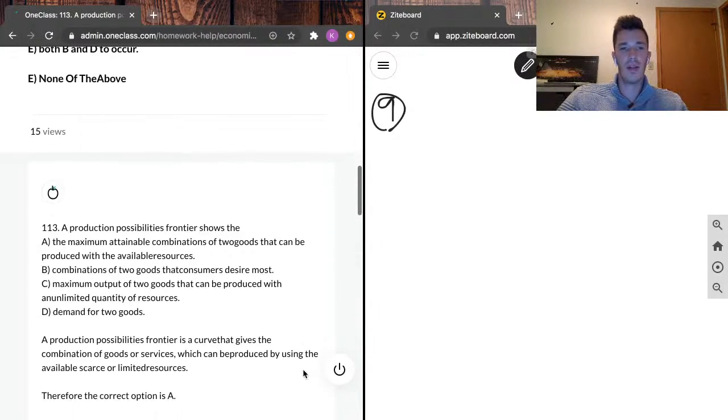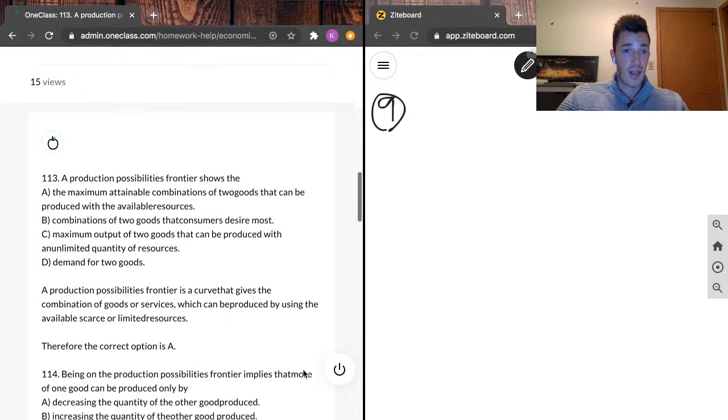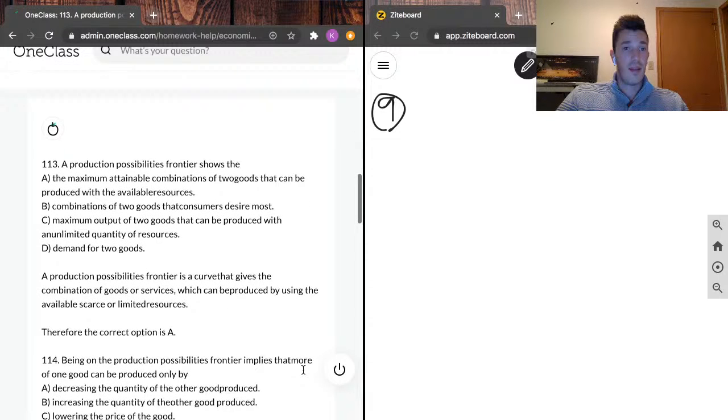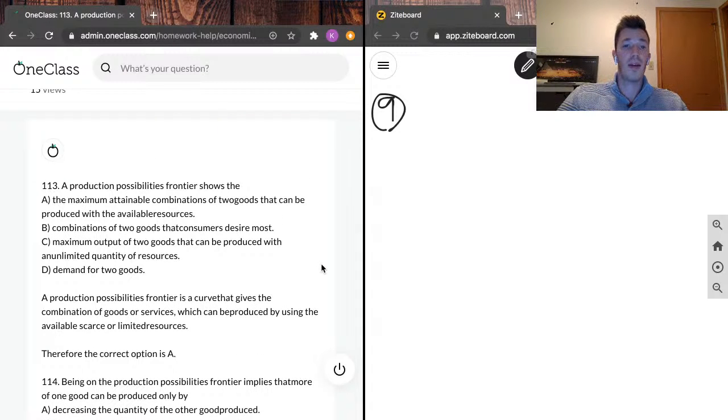And what our junior tutor has written here is that a production possibility frontier is a curve that gives a combination of goods or services which can be produced by using the available scarce or limited resources. Therefore, the correct option is A.